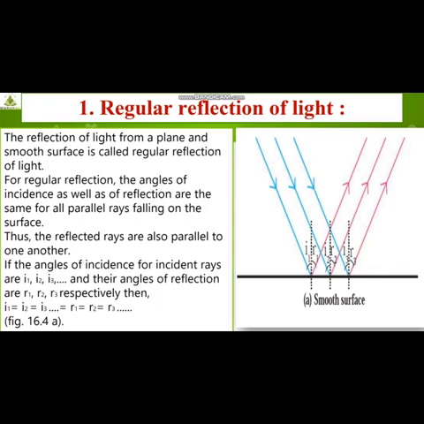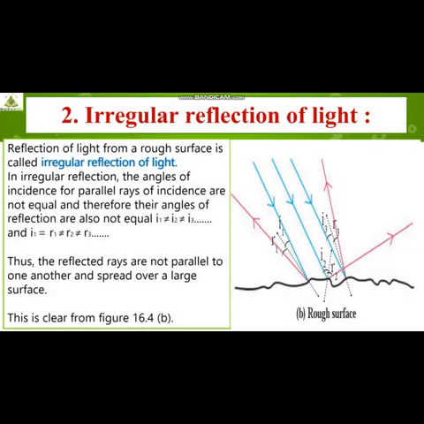Similarly, R1 will be equal to R2 will be equal to R3. And this is the explanation of figure 16.4a, students. A plain smooth surface is required to be called regular reflection of light. Understood this?